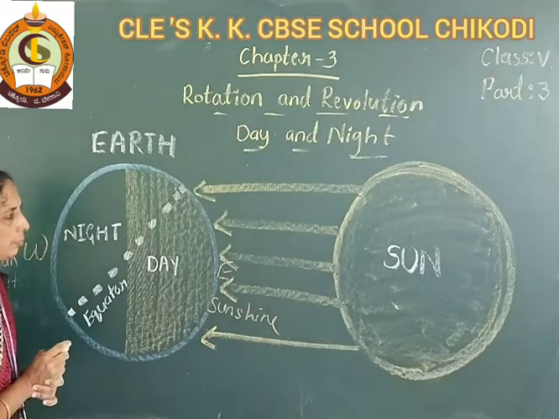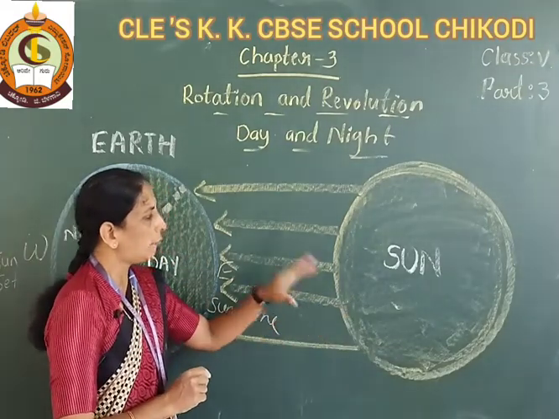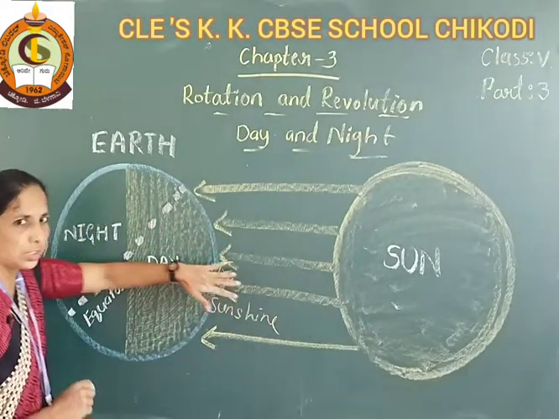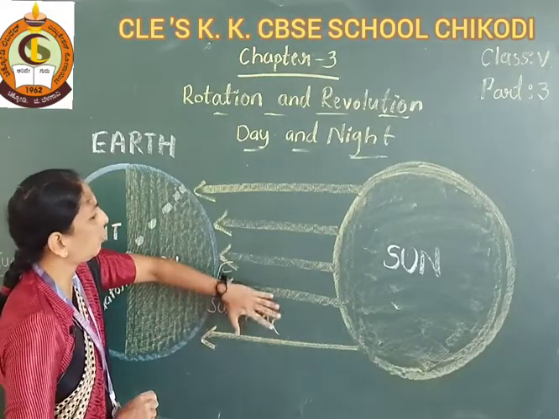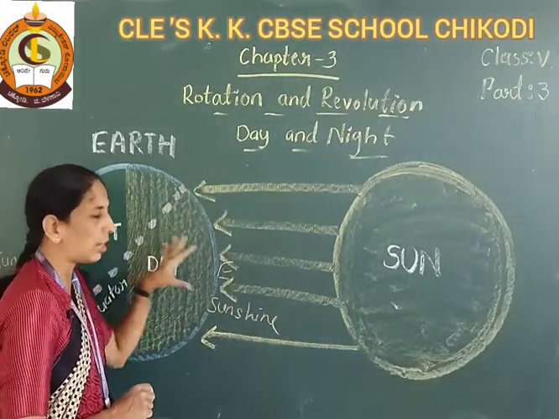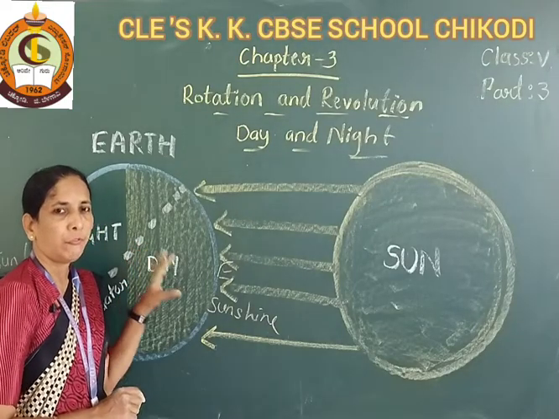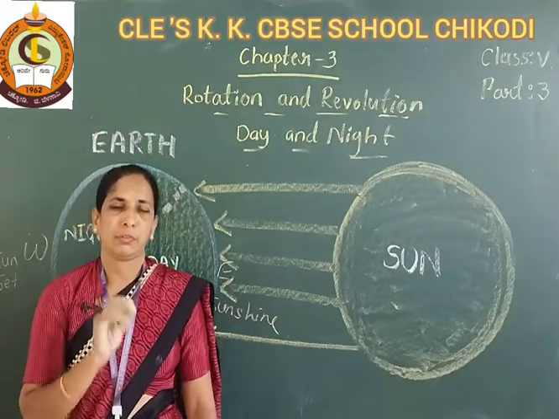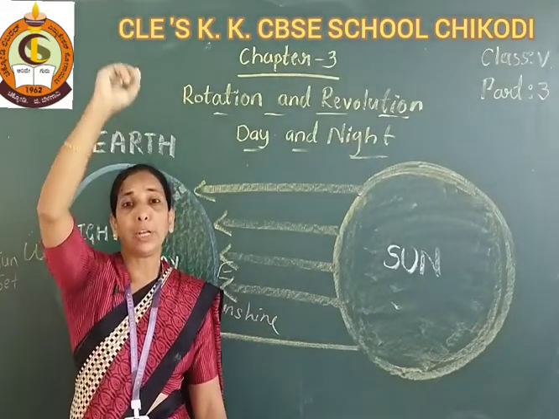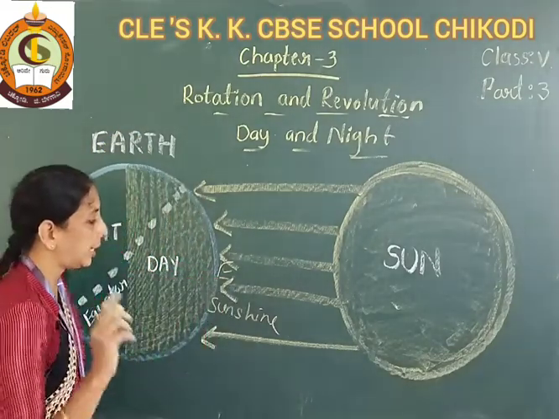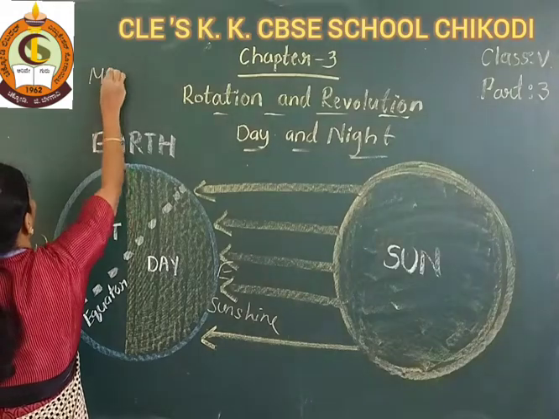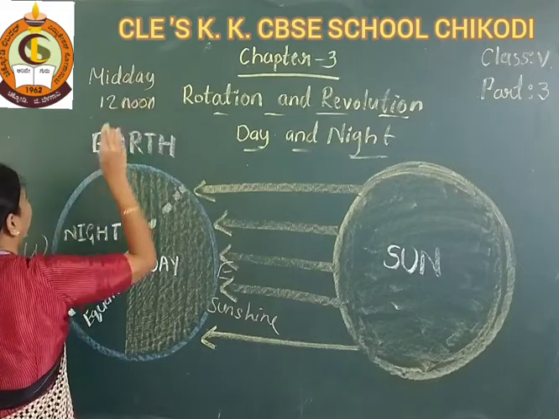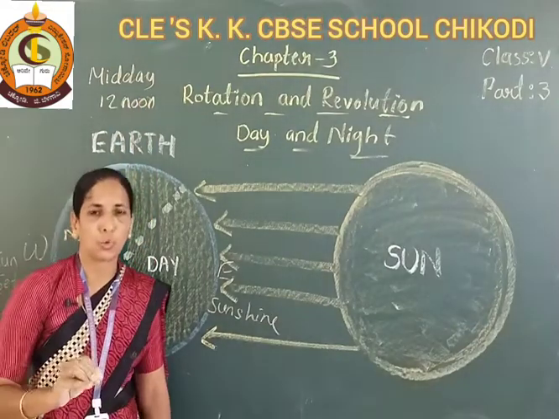And see students, the sun rays are falling on this earth at different angles. When the sun rays fall directly overhead, that time we call midday. Midday means what? It's 12 noon.